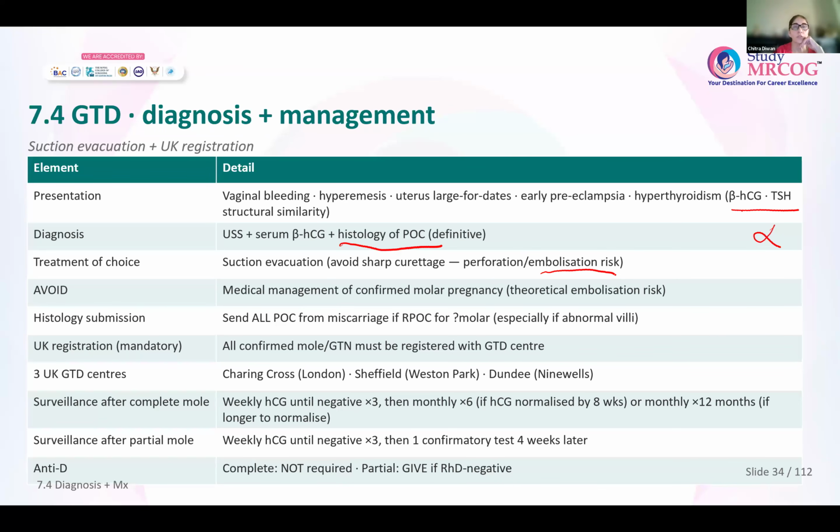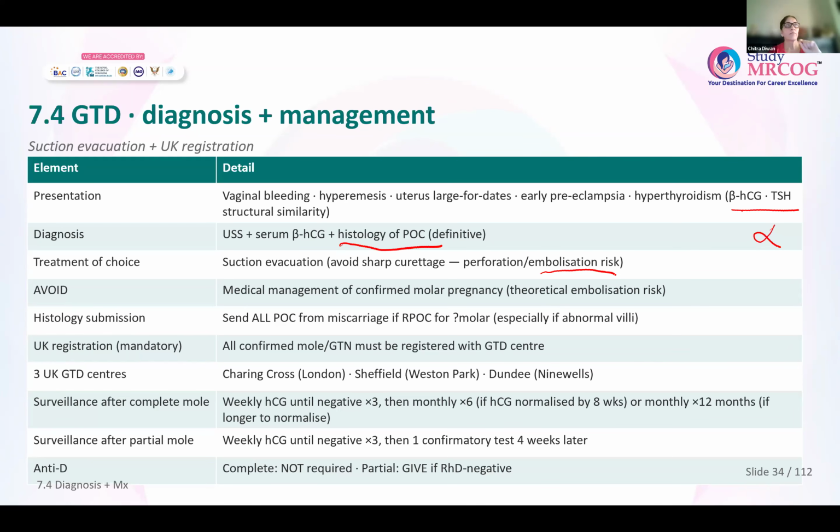Now coming to histology. It is recommended that any woman who has had a miscarriage and is undergoing surgical management of the miscarriage, all the products have to be submitted for histological examination, because we saw it could be a partial mole.